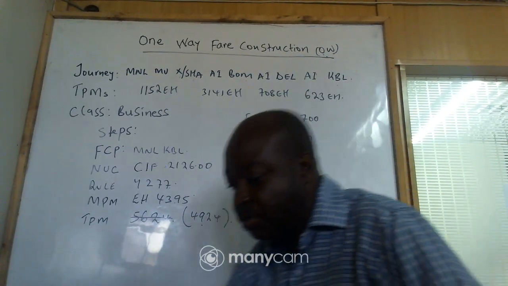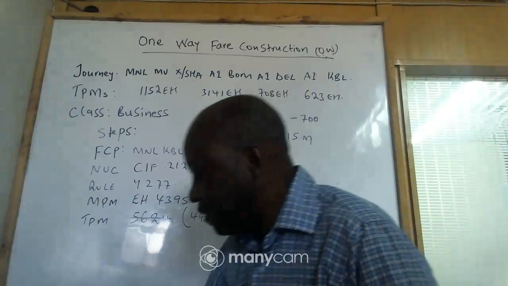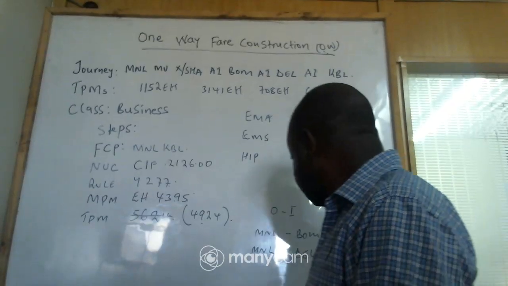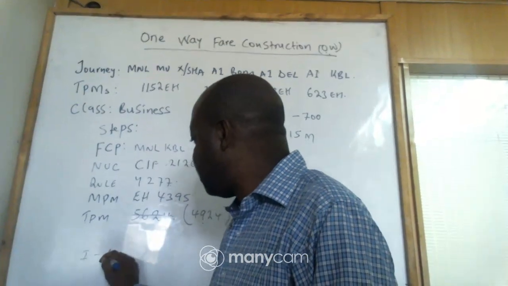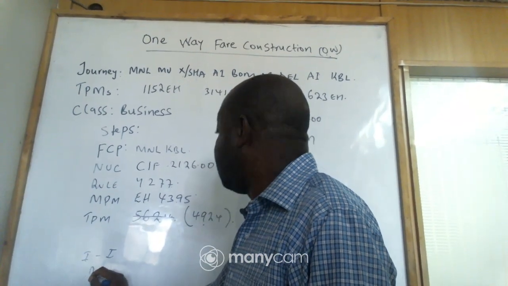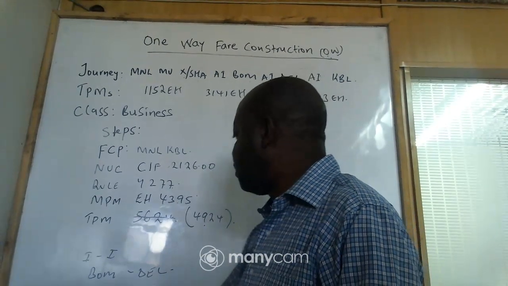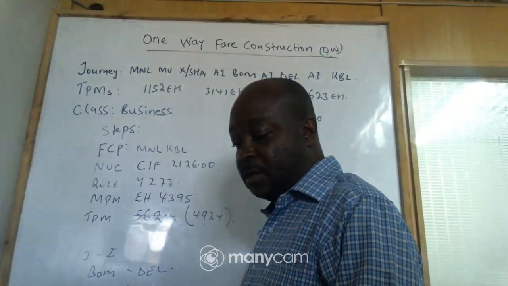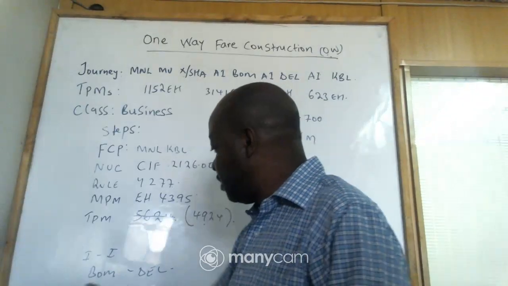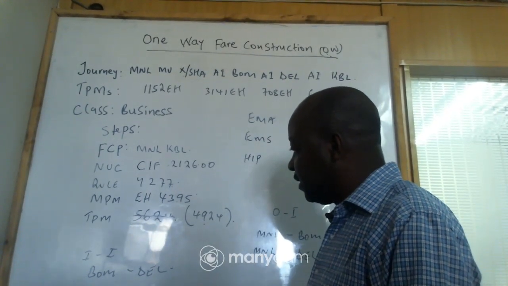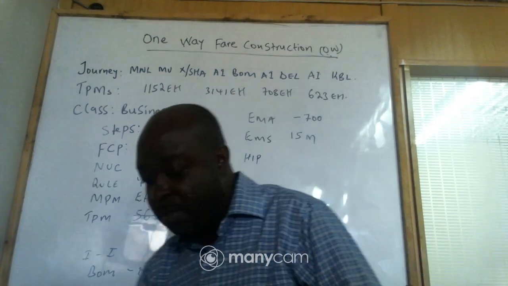Intermediate to destination. So let me write it here. Intermediate to intermediate, which is Mumbai to Delhi. Then we shall have intermediate to destination. Let us look at this one here first. Then we shall come to the other one.